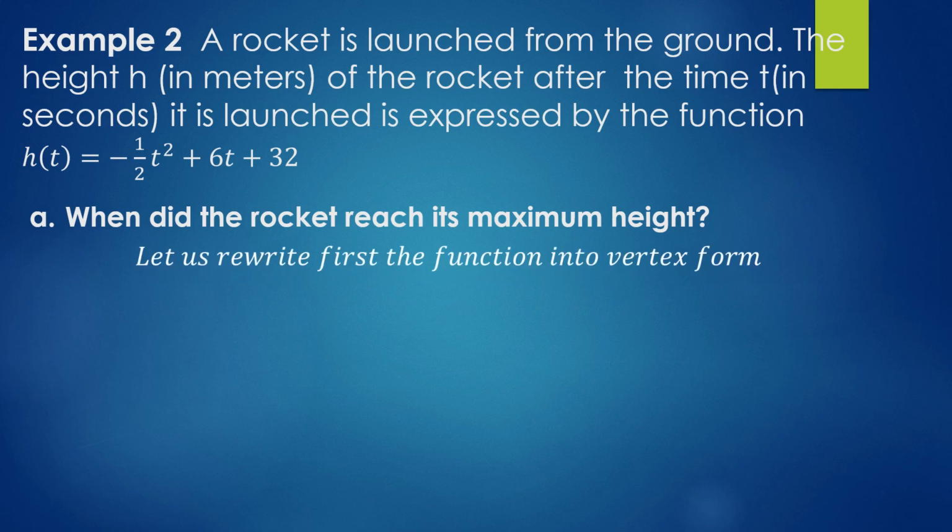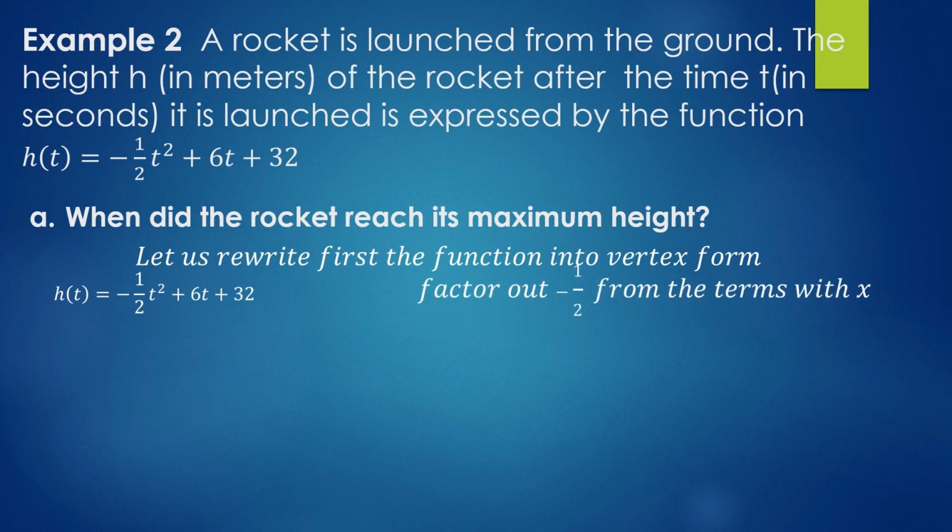Let us rewrite first the function into vertex form. Factor out -1/2 from the terms with t. -1/2 outside the parentheses. -1/2 t² divided by -1/2 is t², and 6t divided by -1/2 is -12t. To check if this is correct, you can multiply. -1/2 times t² is -1/2 t², and -1/2 times -12t is 6t.